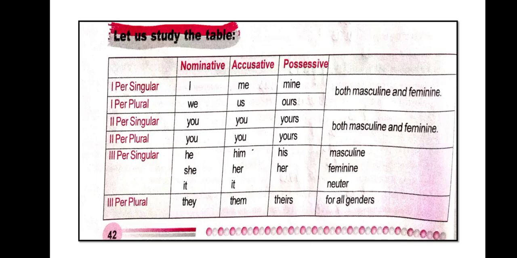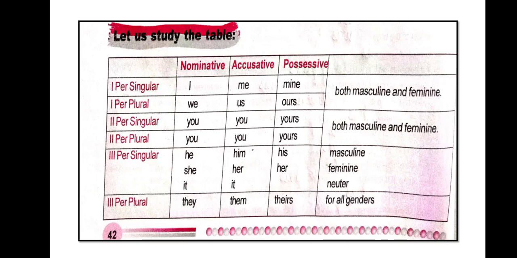This is very easy. Now we are having here a table. If we study this table very carefully, you will understand properly. So I will explain to you. Let's study the table. Here we have first person singular, first person plural, second person singular, second person plural, third person singular and third person plural. So this way we are having nominative, accusative and possessive case.